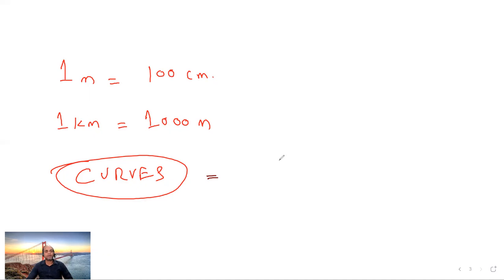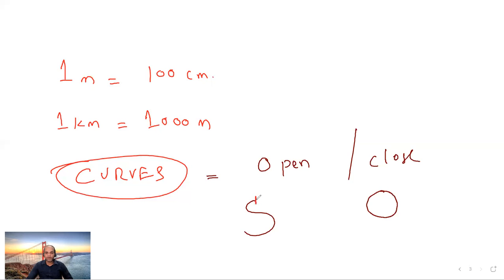Yes, we have different types of curves. What is that? One is open and there is closed. What do you mean by open curve? This is a curve which is open. But this is a curve if you can't find any endpoints. Look, here there are two endpoints. Yes or no? This is one endpoint, this is one endpoint. We can name them A, B.